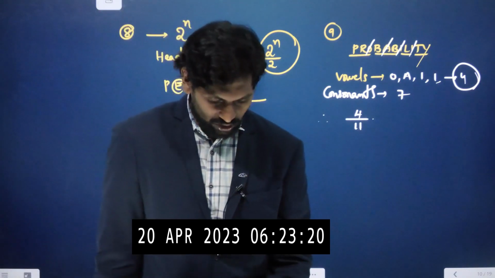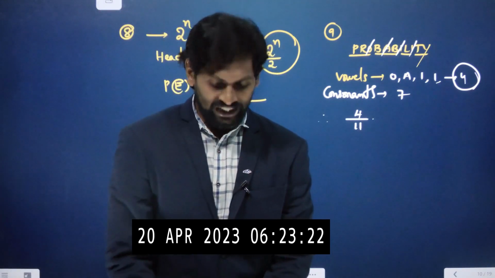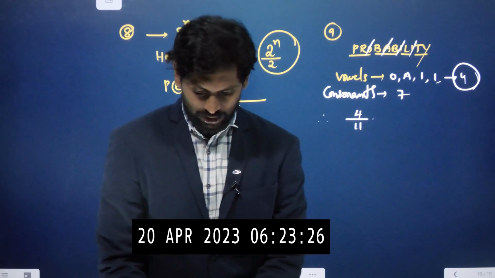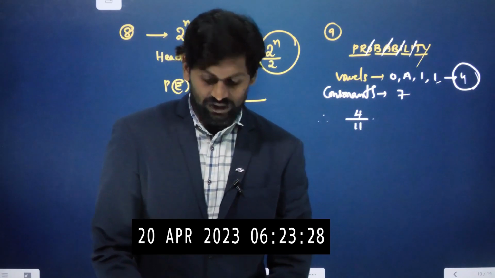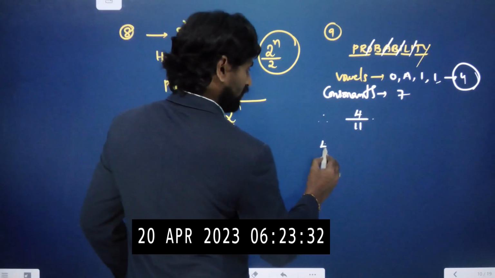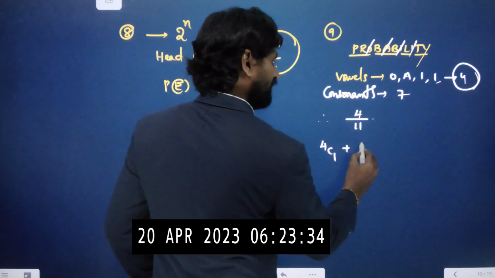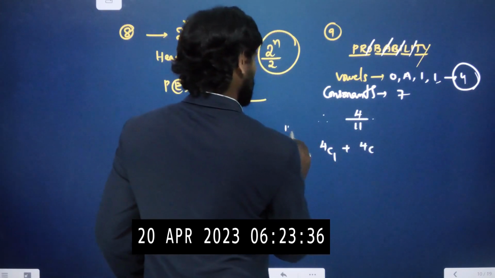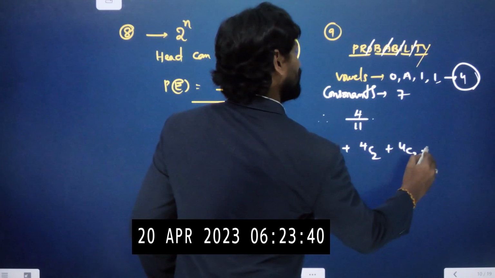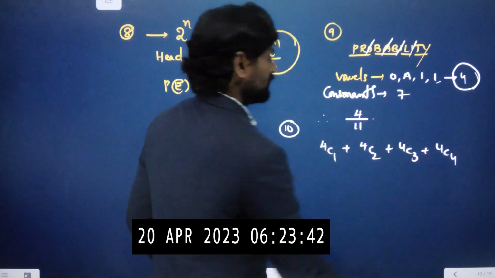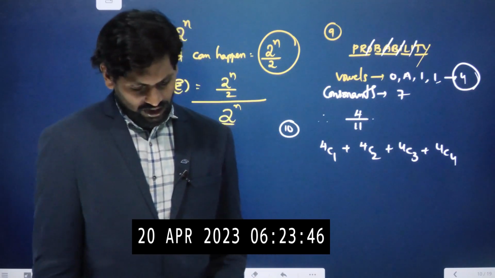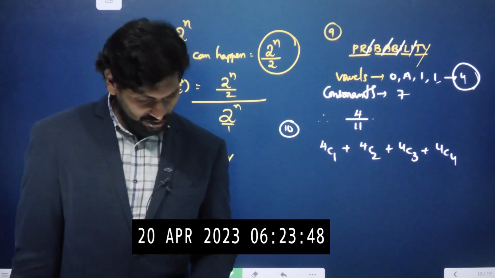So let us move on to question number 10. The probability that in a family of 4 children, there will be at least one boy. So 4 children, at least one boy. Out of 4, only one boy can have a chance, and 2 boys have a chance, 3 boys, all are boys. 4C1, 4C2, 4C3, 4C4. Okay, and 4 chances, no?